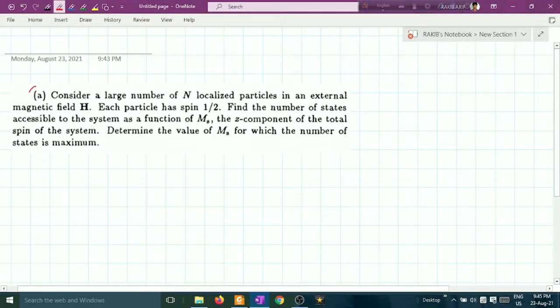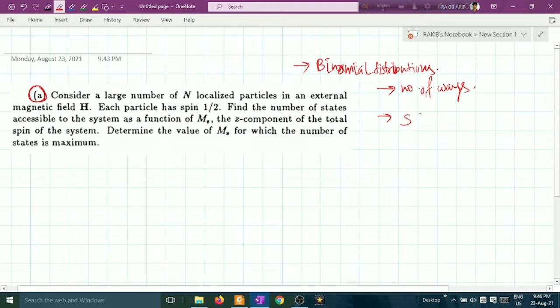Today I am here with a very interesting problem. This problem covers the topic of binomial distributions, and you can learn from it what is meant by the number of ways or number of microstates, the number of internal arrangements, and also how to find entropy from the formula S equals k ln omega.